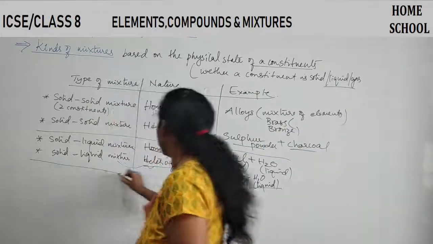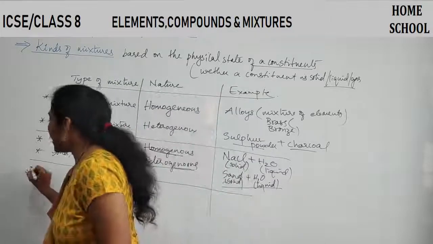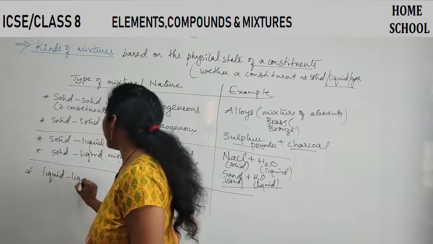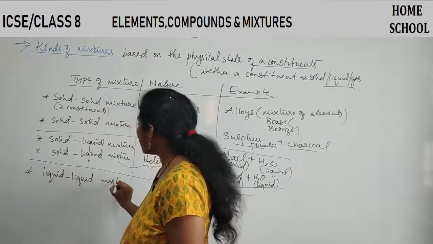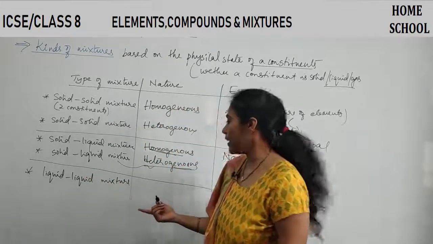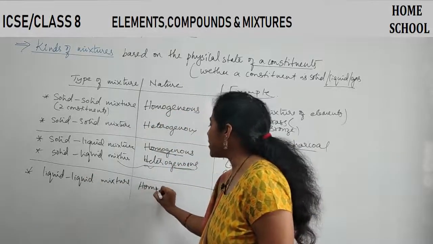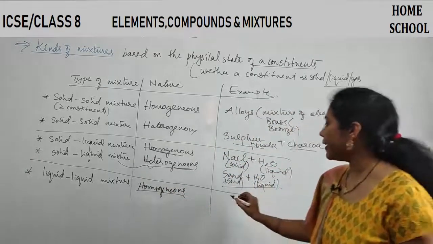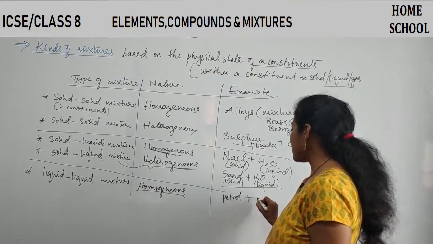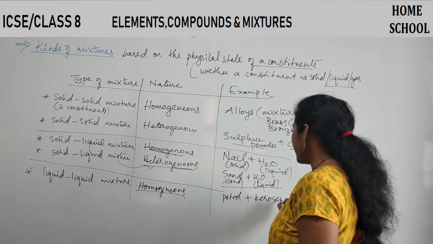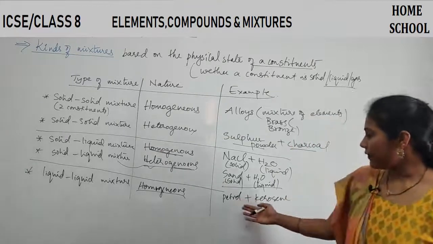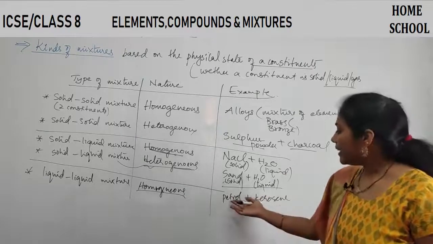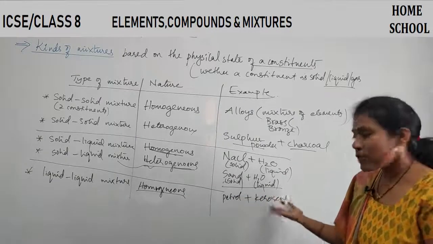Another type of mixture you can observe is liquid mixture. If both components are liquid and it is homogeneous, then what example will you give? Petrol plus kerosene. Petrol is one type of liquid, kerosene is another type of liquid. If I combine both of them you get a mixture, and petrol can completely get mixed with kerosene.